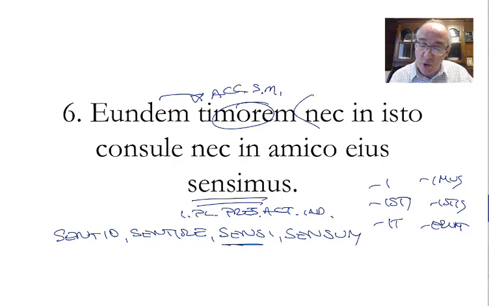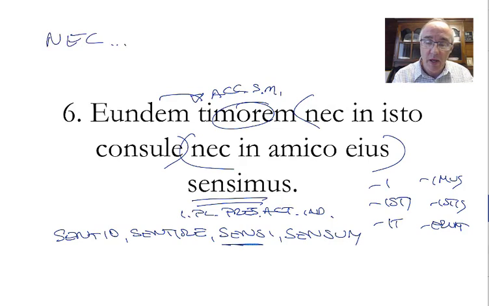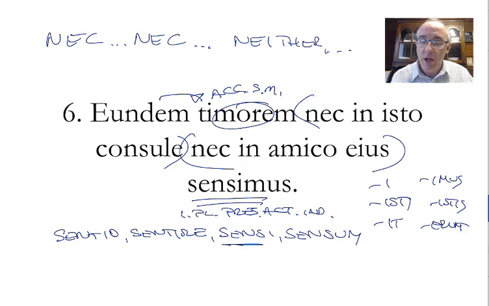Nec means neither nor, so you can just break those off. Nec equals neither, nor. And generally, the Romans are not going to put things outside of that neither nor. That nec is going to introduce a group of words, and the second nec is going to introduce a group of words. And you can treat them separately if it's helpful. Don't get all confused.